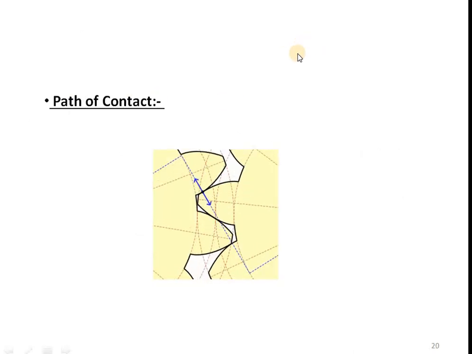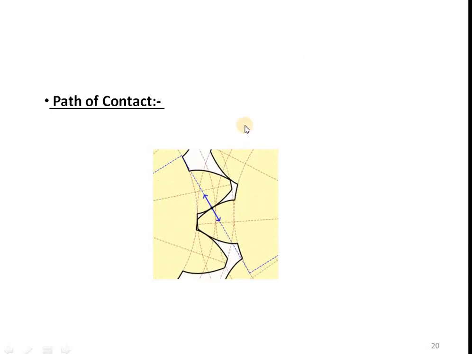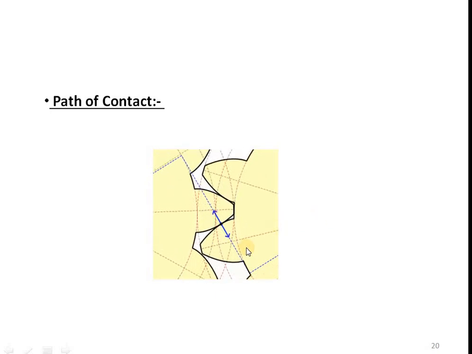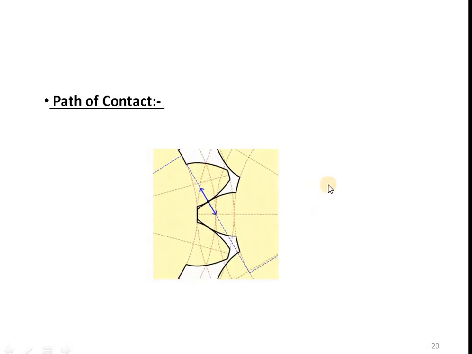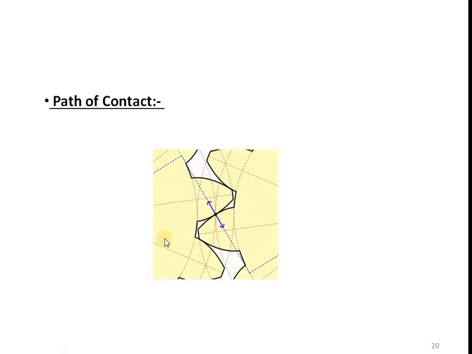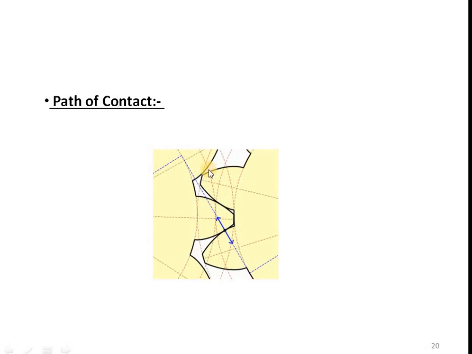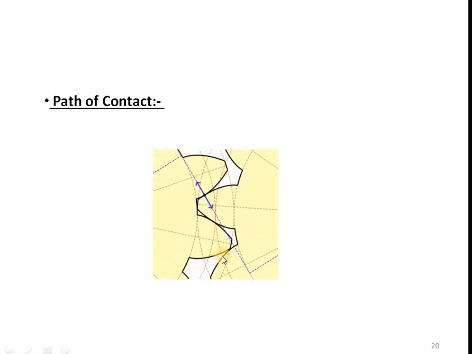Then next point is path of contact. It is defined as the path traced from the beginning to the end of the point of contact of the two teeth. So in this figure you will see, here you can see now contact begins here, now it is there and it ends here.